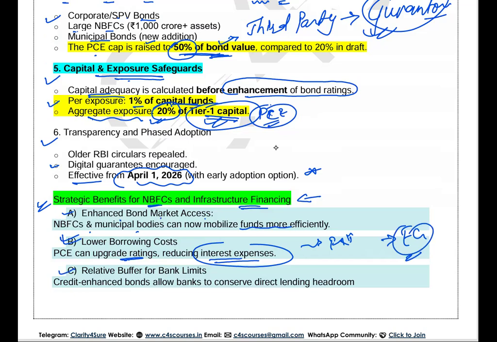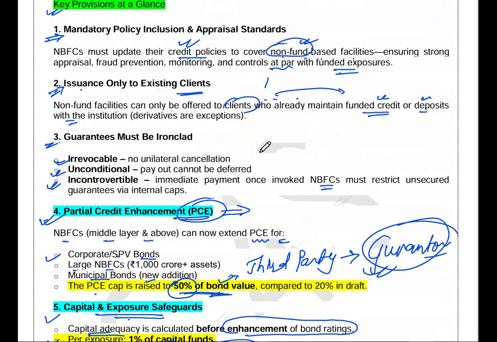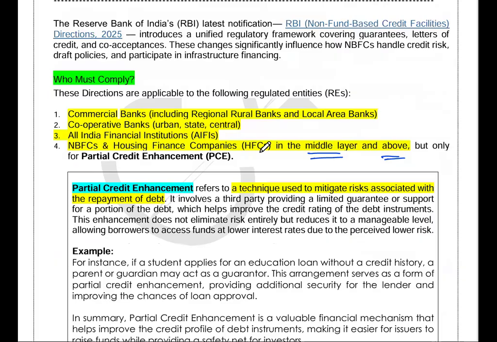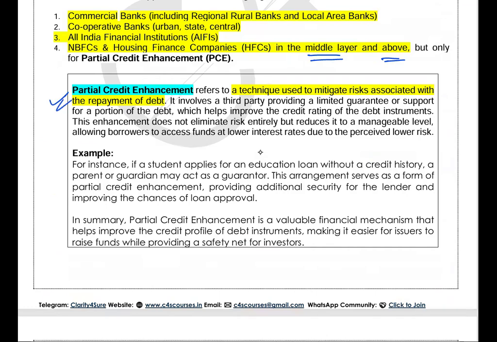All right. Third one, relative buffer for bank limits. Credit enhancement bonds allow the banks to conserve direct lending headrooms. Okay, so these are some of the strategic benefits that the direction is going to give to NBFCs. All right, I hope you understood this topic, everything associated, and this concept as well, the partial credit enhancement concept.